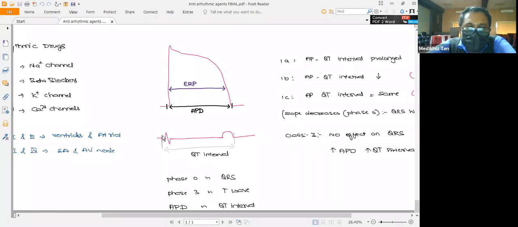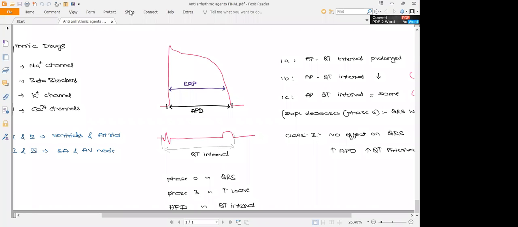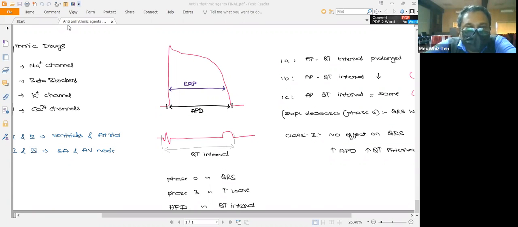So this represents the beginning of the depolarization, and this represents the end of the repolarization. So the action potential duration corresponds to the QT interval in the ECG.